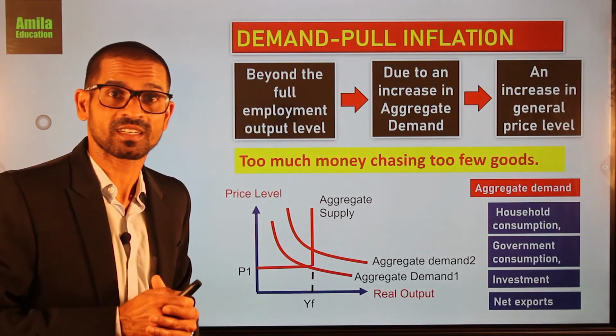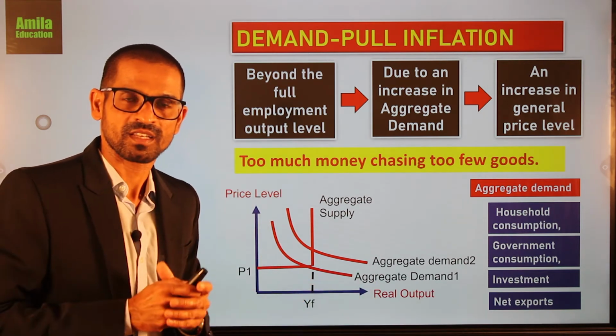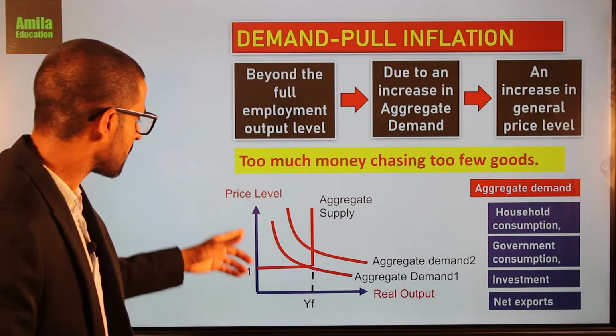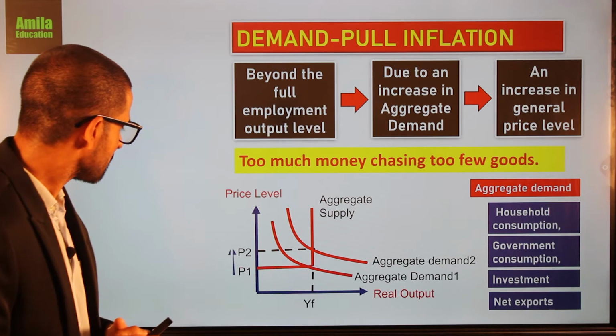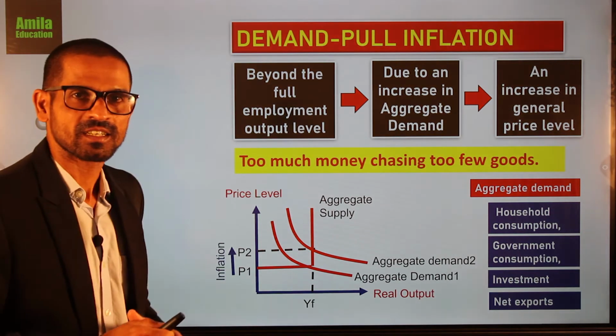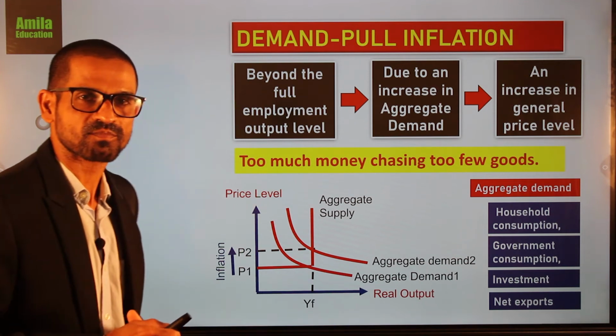Firms are unable to increase the real output beyond the full employment. So what will they do is, they will increase the general price level from P1 to P2. It is known as demand pull inflation.